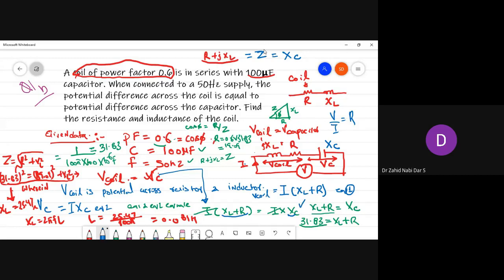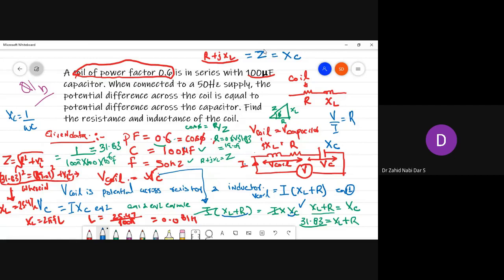So we calculate the value of XC. How did we calculate the XC value? XC is equal to 1 by omega C. We had the C value. Omega is 2 pi F, and F is 50, so 100 pi into C. So we got the value of XC, and from there we got the value of Z. Once we got Z, cos phi is given. Cos phi is equal to R by Z. Z value is equal to 31.83. We multiplied it and we got the value of this.